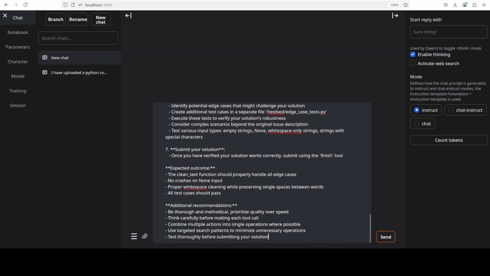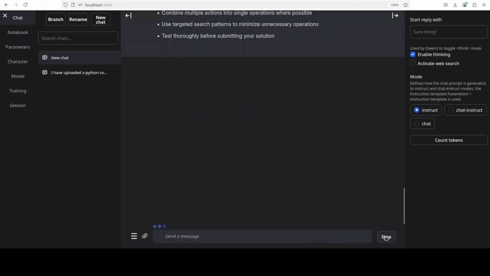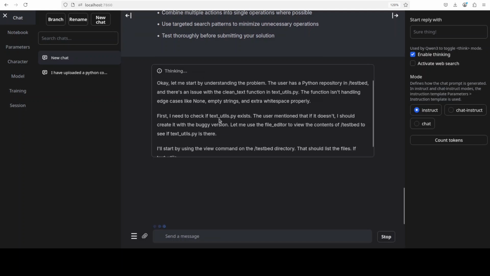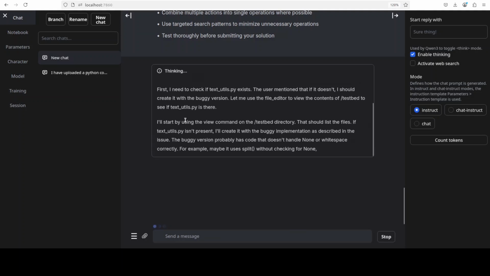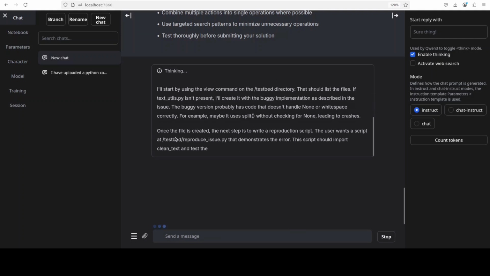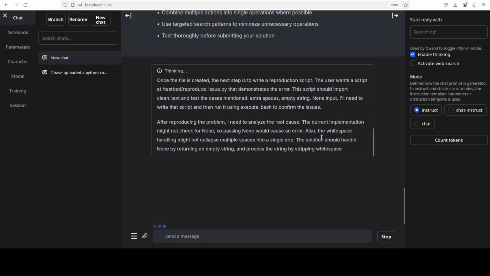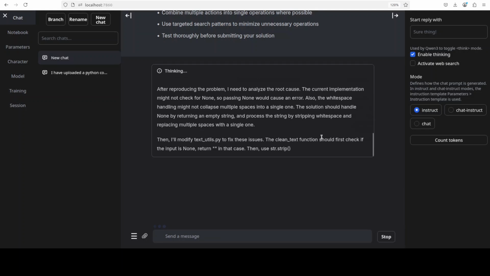So this prompt tells you everything about the problem. Once I run it and check out the thinking, you see it is checking all the files and everything. From there, it is creating a plan. It is reproducing the problem. So it is very, very targeted.